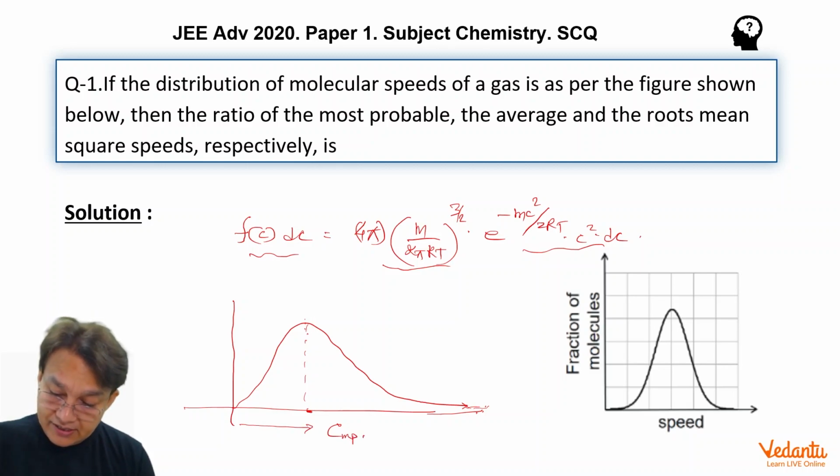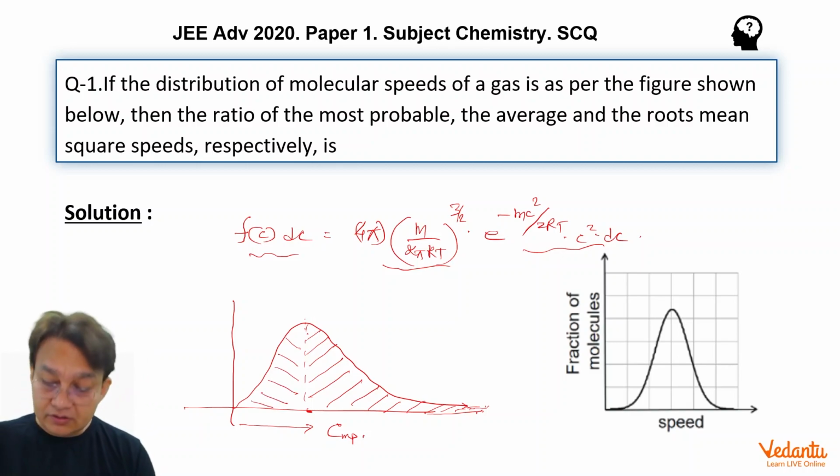If you take the area under the graph ahead of the most probable speed up to infinity, and compare it with the area before the most probable speed below the curve, you will get this.